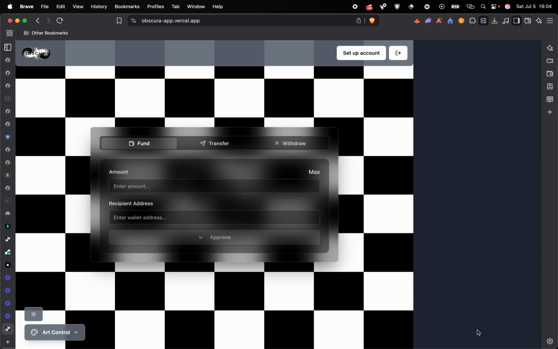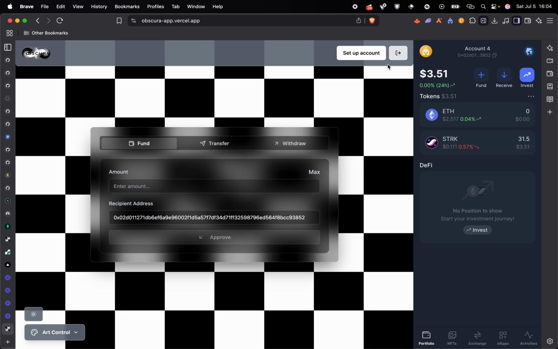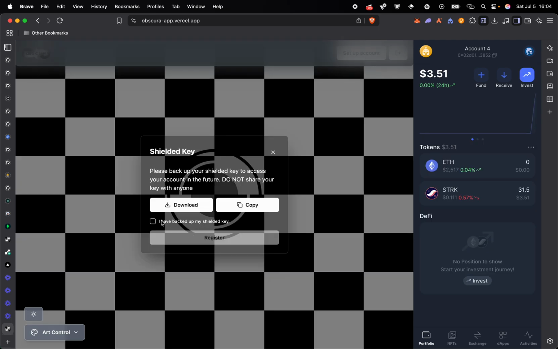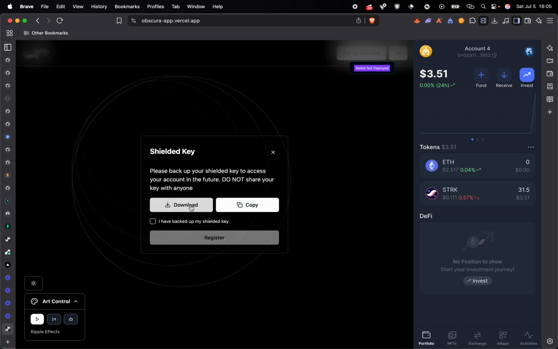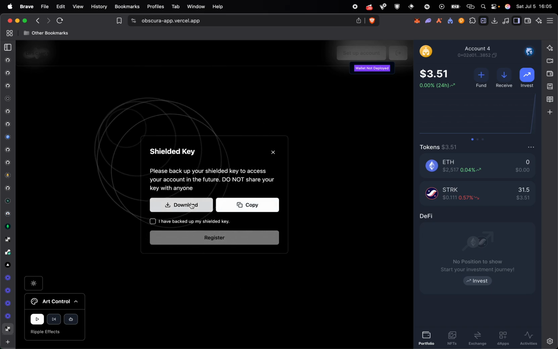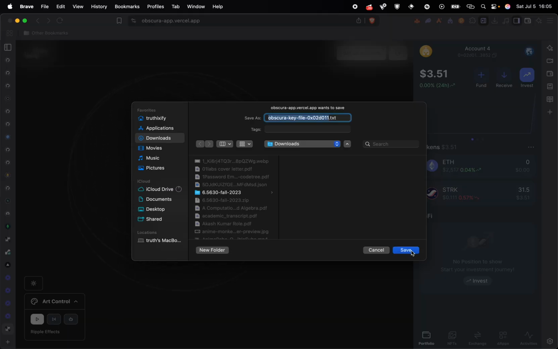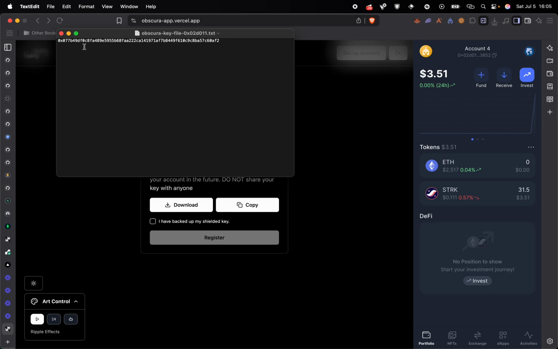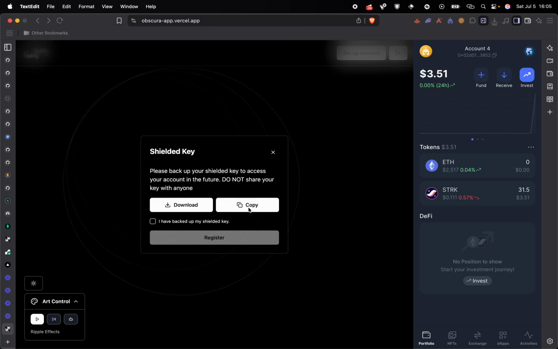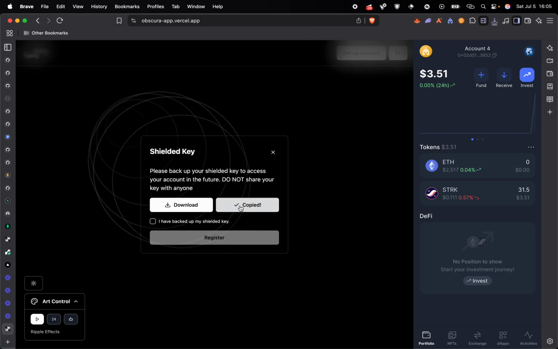You can see the message here. This will say we should set up an account, because we've not set up an account yet. I don't know, this is bad. Let me change it. Then I prefer this. So we can download. You must make sure you download your private key. Just download it. It's just a text file containing the private key. You can copy it as well.